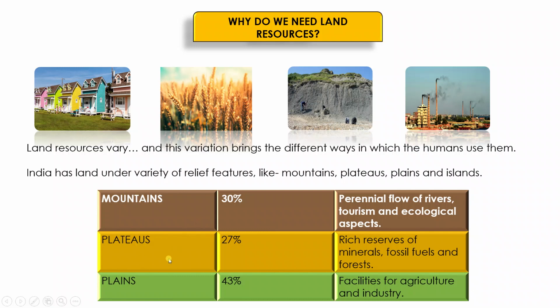Right, now the next category is plateau. So 27% of land area lies under plateau, right? And plateaus are also very important because we have rich reserves of minerals, fossil fuels, and forests which are found here. Now 43% of land is covered by plain areas, and you all are aware of these things. Plain areas are preferred by the majority of people, as in India 72% of people even today are engaged in agricultural activities. And not only agricultural activities, plain areas are also good for construction of industry, right?